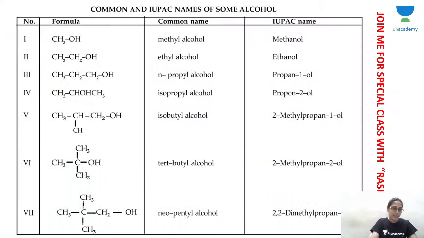Nomenclature. Okay then, let's learn the nomenclature of alcohols. We are going to learn the common name and the IUPAC name. The common name is alkyl alcohol.